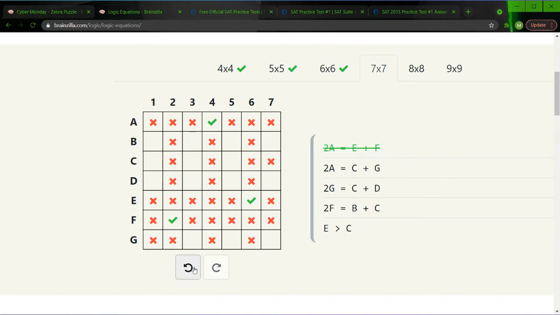And I'll show you why, actually. Let's assume f is 6 and e is 2. In that case, c would have to be 1. But let's look at this equation. 2f, or 2 times 6, or 12, would equal b plus c. But c is 1, so b must be 11. That's impossible. So that just proved our point, that e is in fact 6 and f is in fact 2. That is 100% proof. Right.